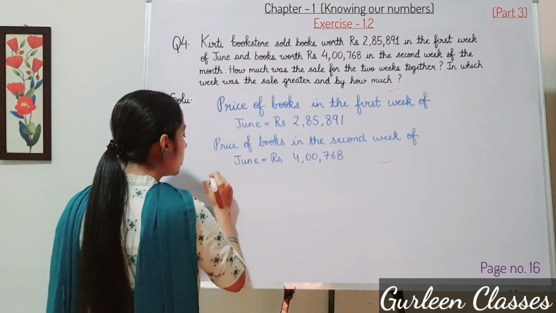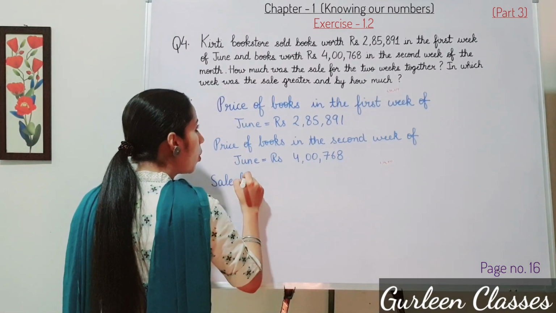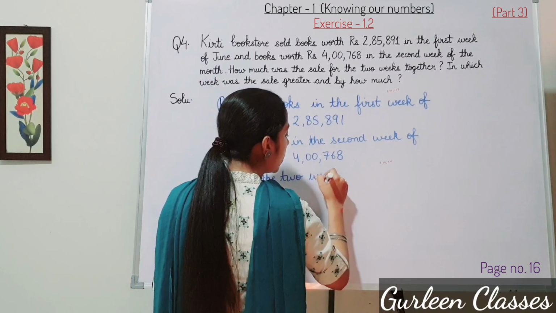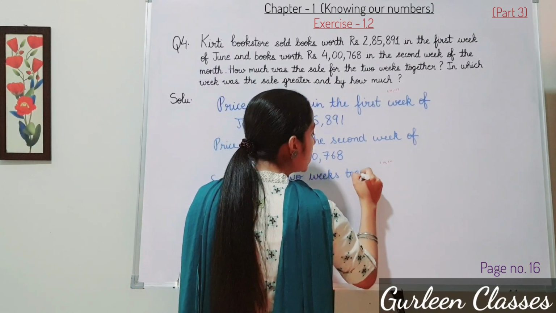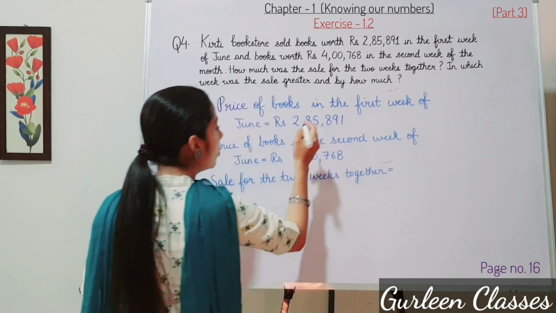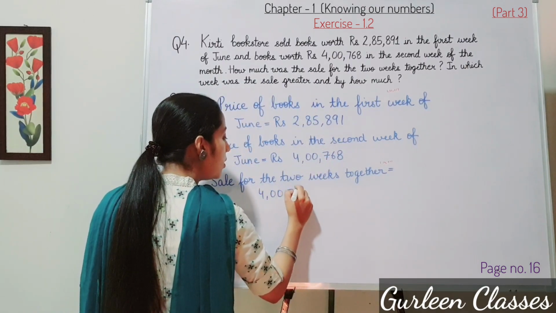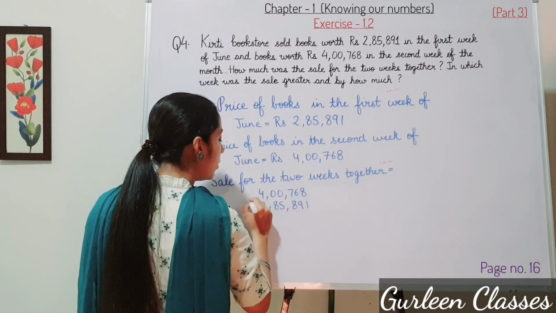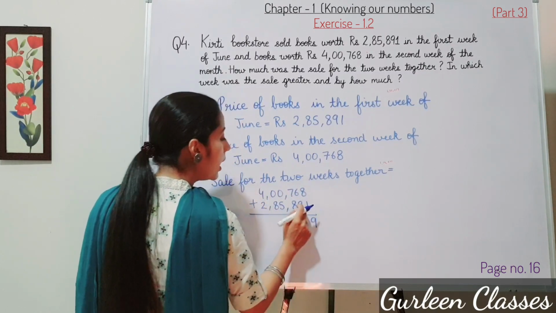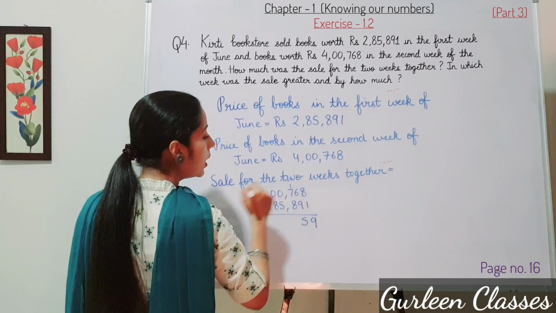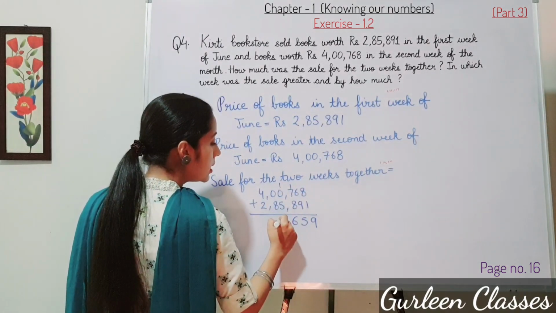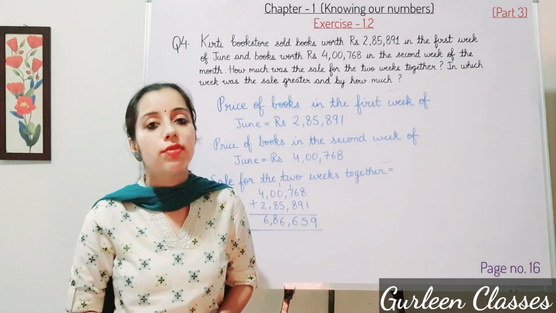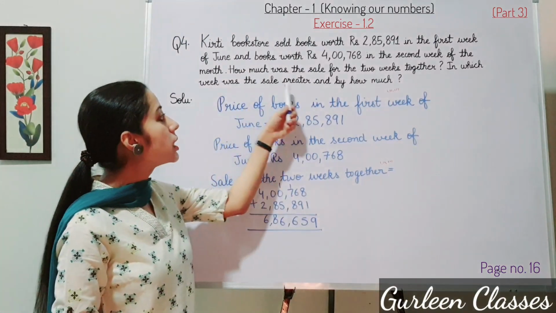So now how much was the sale for the 2 weeks together? So let us find out. Sale for the 2 weeks together is equal to 4,768 plus 2,85,891. So let us add here 9. 9 plus 6, 15. 1 carry, it will be 16, 6, 8 and 6. 6,86,659.